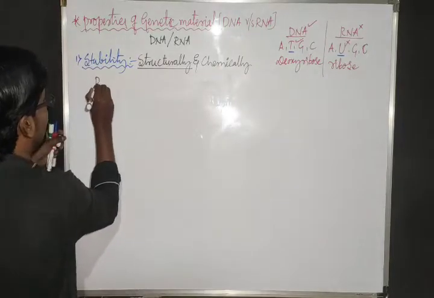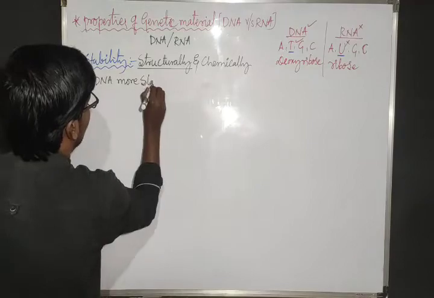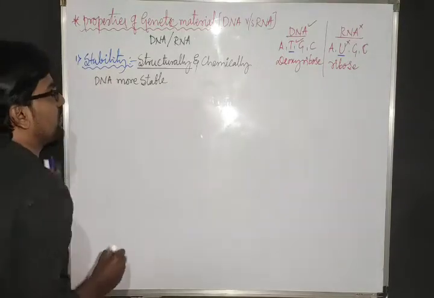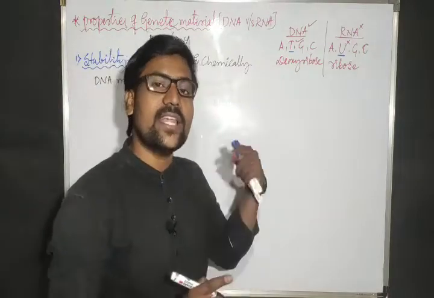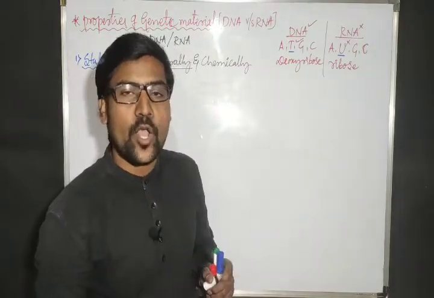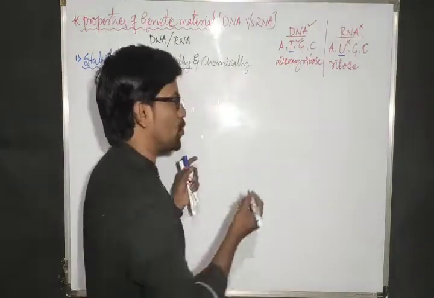Let me write here: DNA more stable structurally. And another thing, in another way DNA is more stable than RNA. Why? Just consider here we have a deoxyribose sugar.